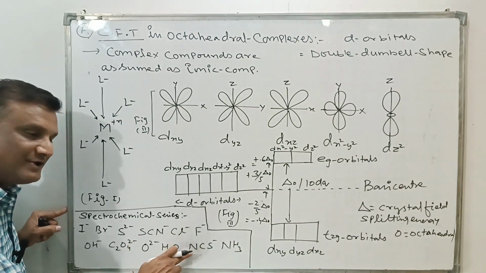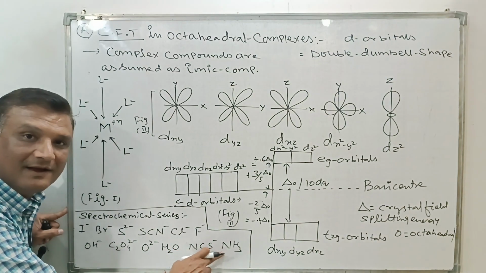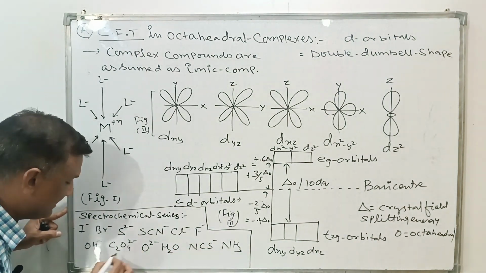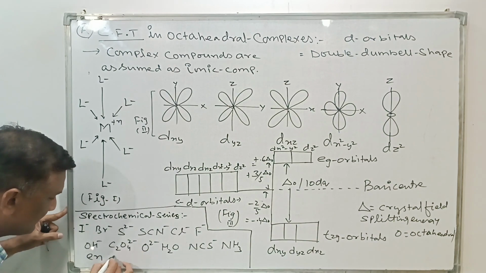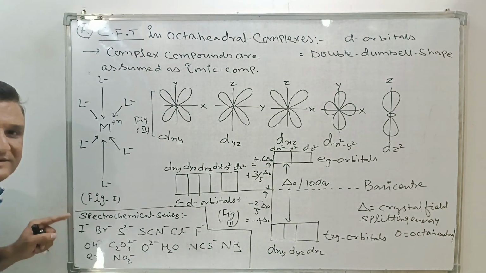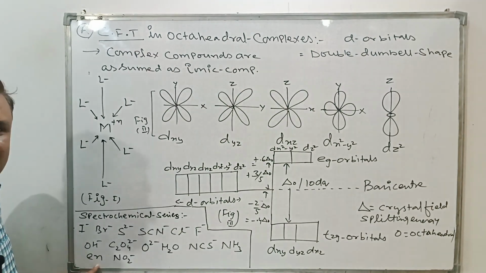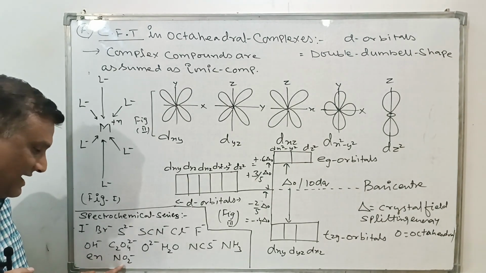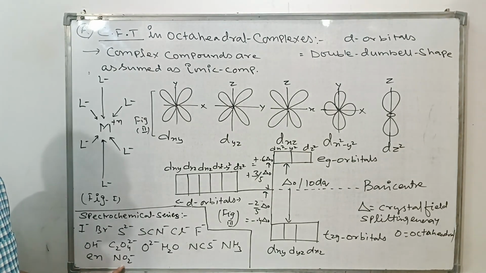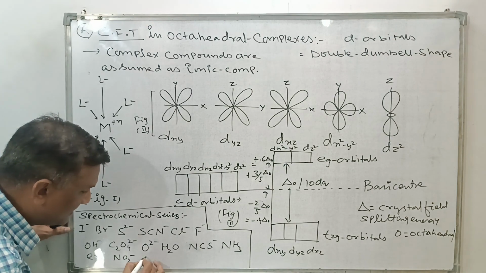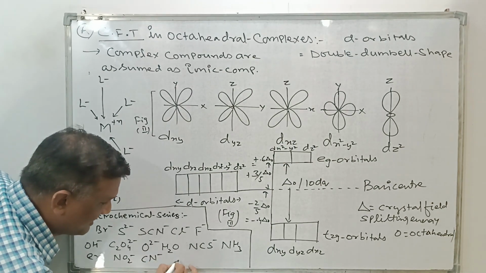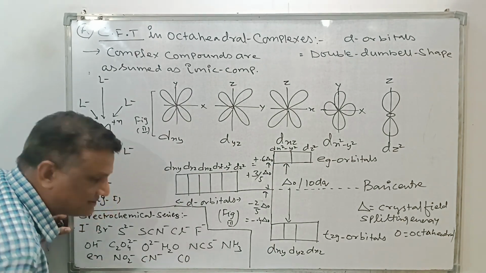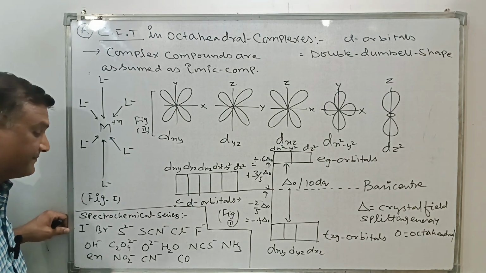So this is isothiocyanato and this is ammine. Further we can take en, which is ethane-1,2-diamine, a bidentate ligand. Further is NO2 minus, which is nitro. Further, that is CN minus, and last we take CO, carbonyl.